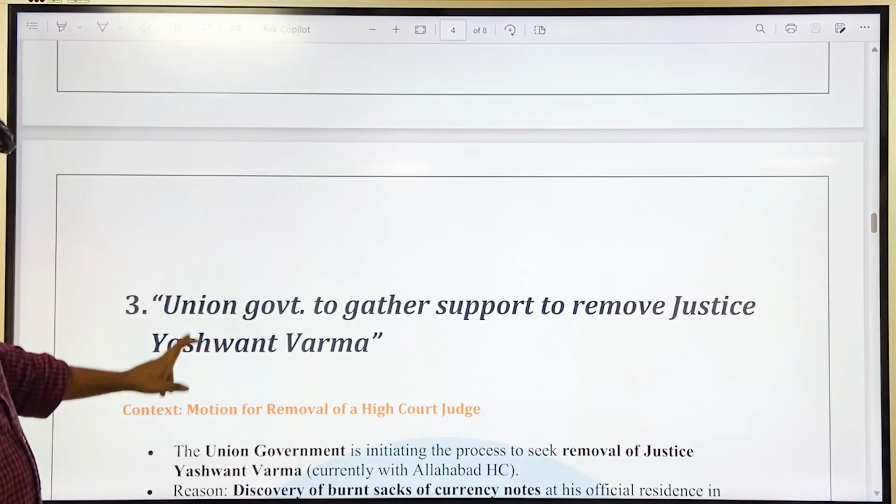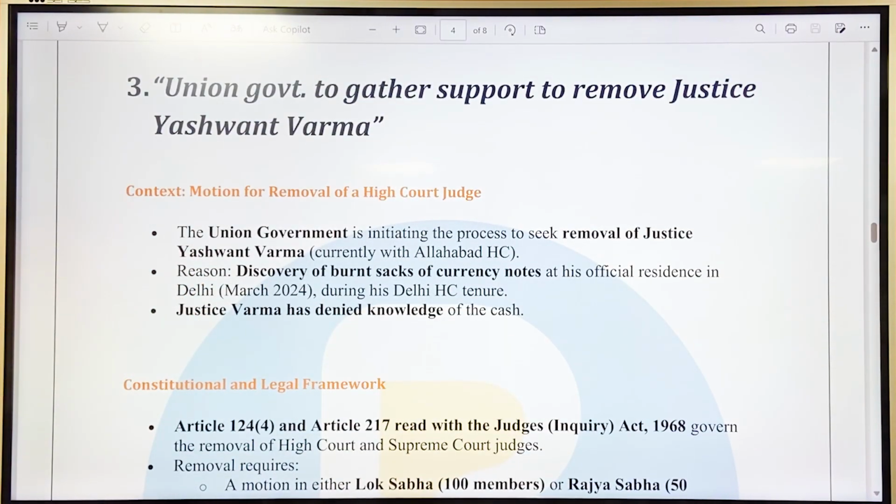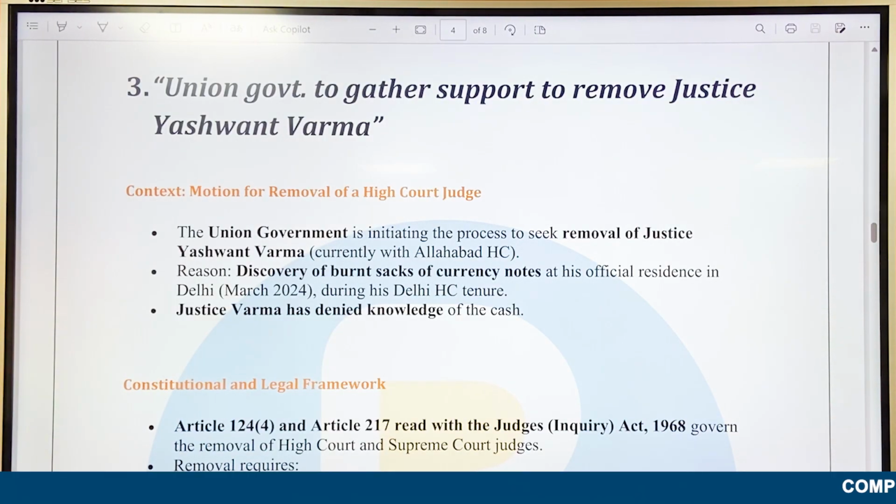Okay, and the third article is from The Hindu, again from the political perspective only. That is, the Union government to gather support to remove Justice Yashwant Verma.